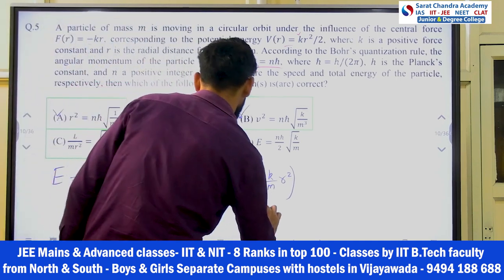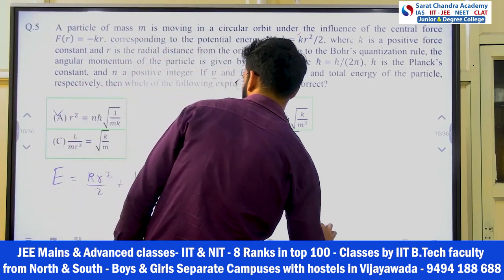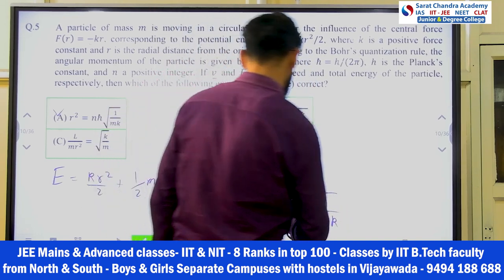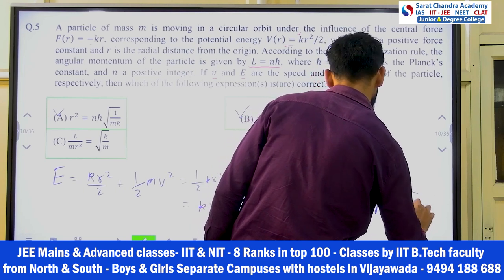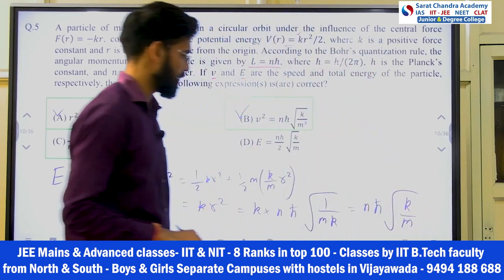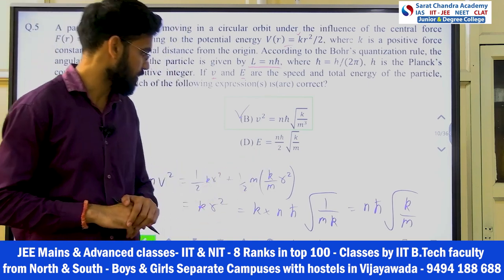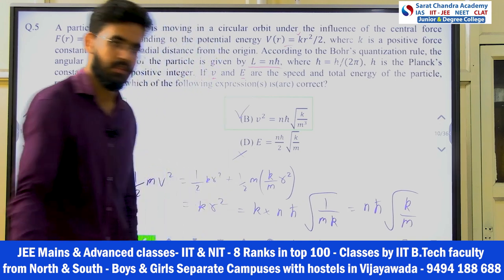So let's put it k into how much? N h bar into 1 by mk, right? How much is this? I got n into h bar under root k by m, right? But in the option I have a factor of 1 by 2 here, right? So this option is not correct.